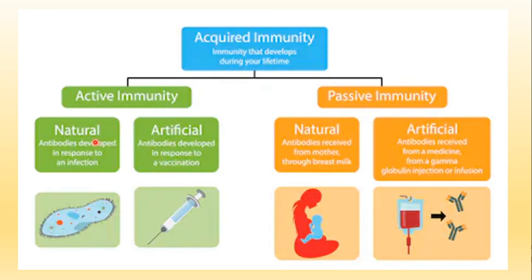If naturally we have encountered the germ from the environment, our body will start developing the immunity, or artificially also the germ or the pathogen can be pushed into the body, injected into the body. Even then, our body will start producing an immune response. So active immunity can be natural or artificial. Artificial, we are all very familiar with, that is vaccination, immunization that we take. That is an artificial type of active immunity that is induced to be produced.